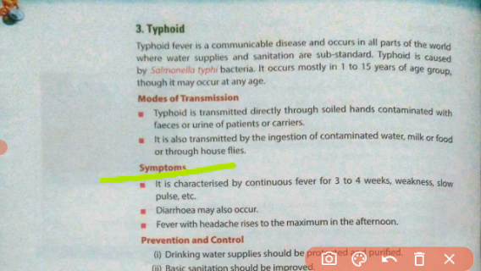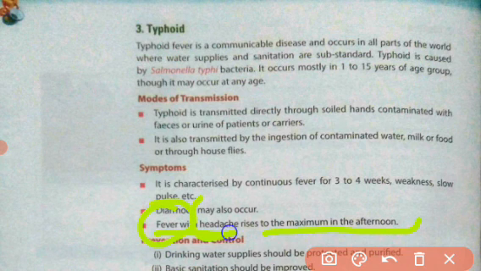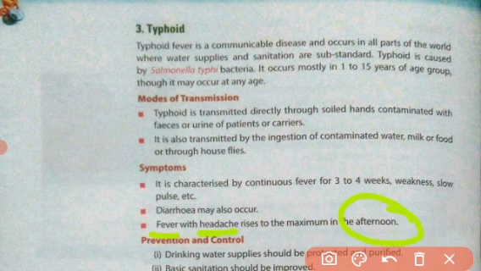Now, what are the symptoms? It is characterized by continuous fever for 3 to 4 weeks. This is the major and most common symptom of this disease, and the fever persists for 3 to 4 weeks. The person feels weakness, slow pulse rate, etc. Diarrhea may also occur in this case, loose motion and vomiting can occur. Fever with headache rises to the maximum in the afternoon period of the day.